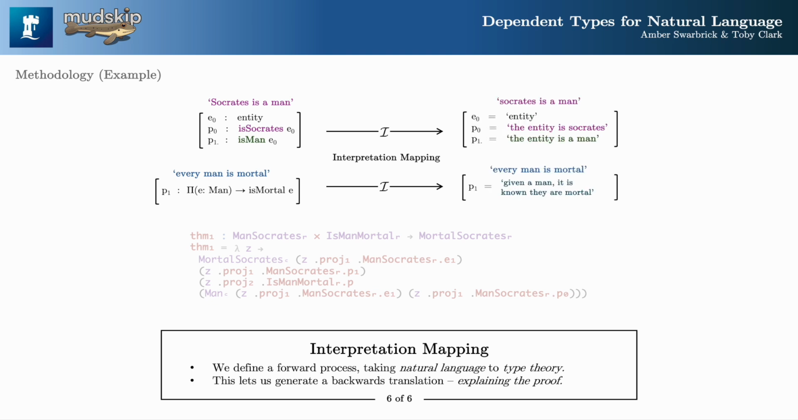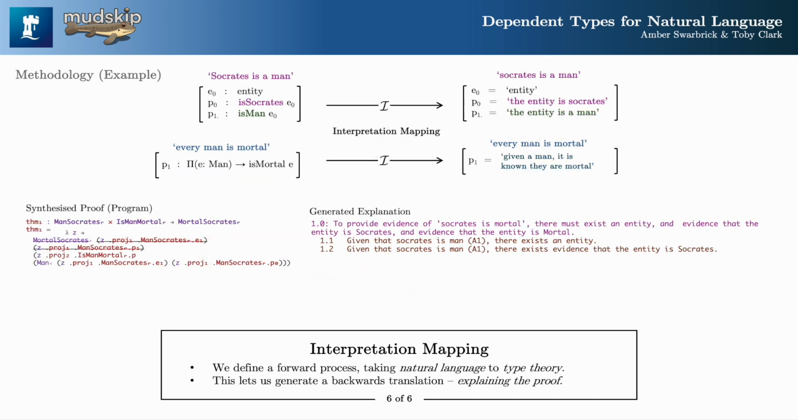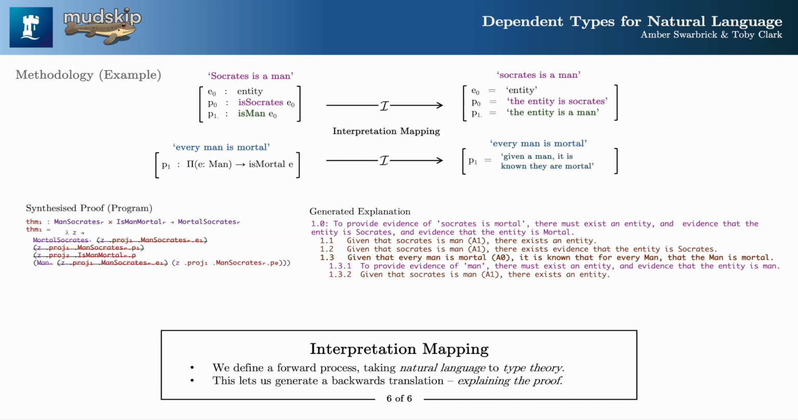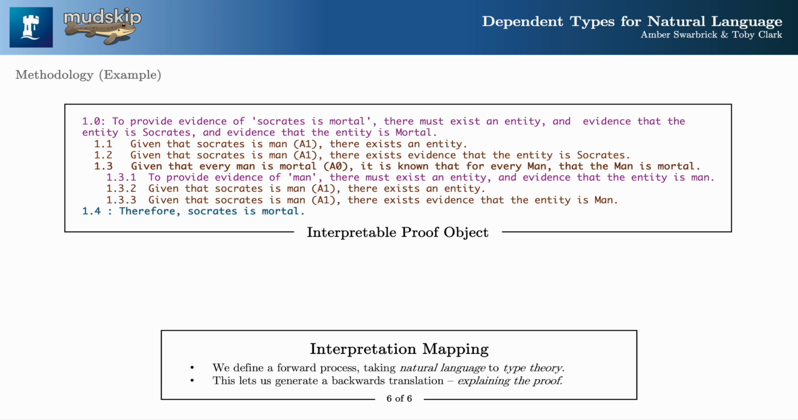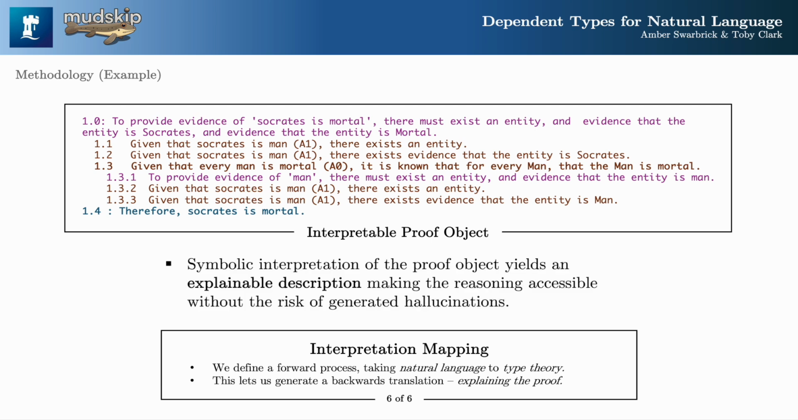On the forward translation, we map records and their fields to their interpretations. Once synthesized, we parse and interpret generated proofs using this mapping. By traversing the AST, we can generate a natural language counterpart to the original proof object. This symbolic interpretation is trustworthy and accessible.